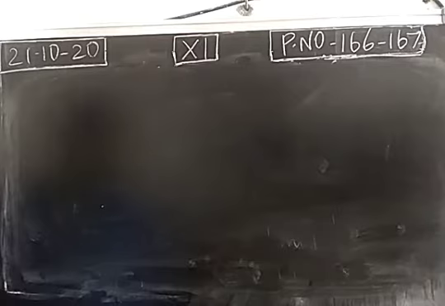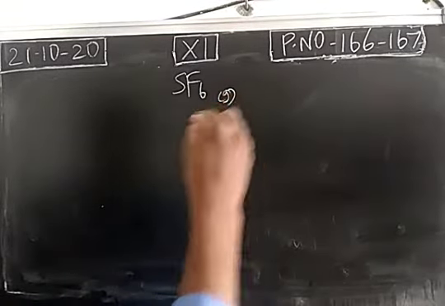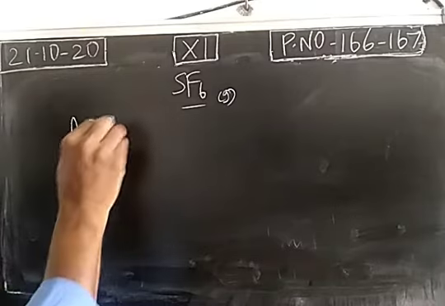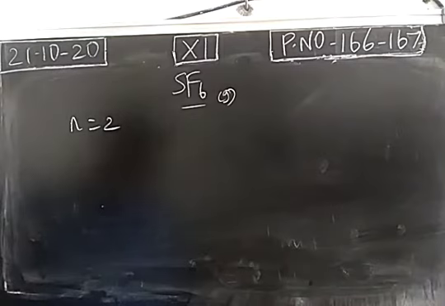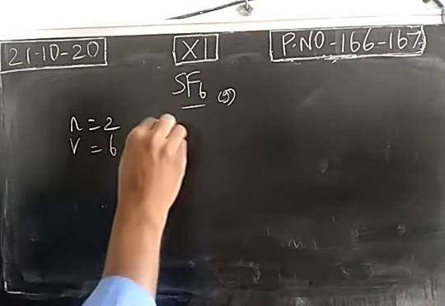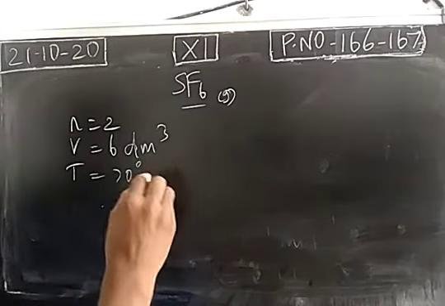Next, a problem is given. Consider sulfur hexafluoride gaseous molecule. For this gaseous molecule, the number of moles given is 2. Volume is given as 6 decimeter cube. Temperature is 70 degrees Celsius.